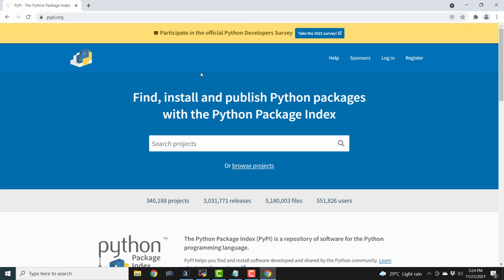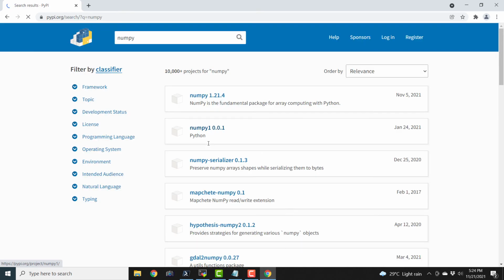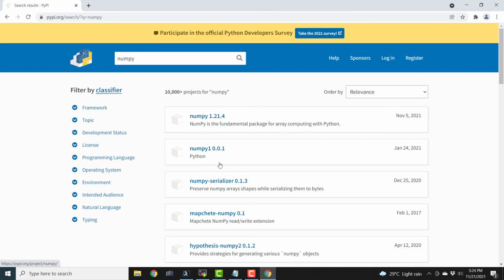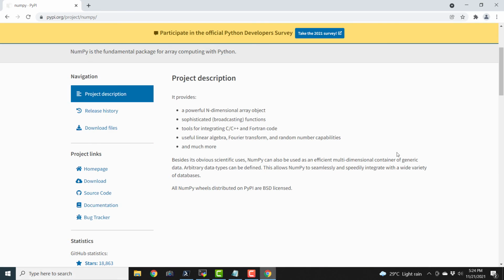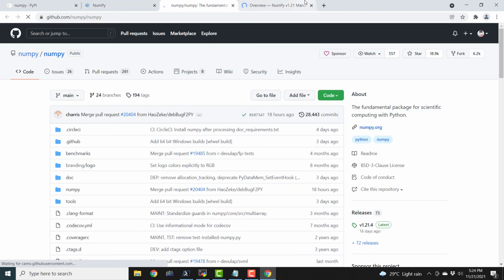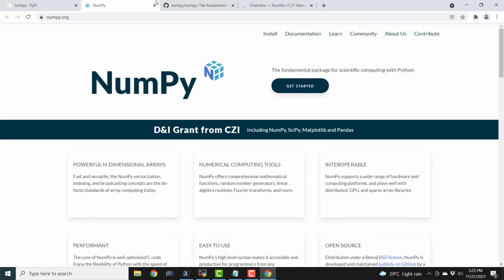So pypi.org is a project related to Python, and basically it is the repository of the libraries and tools for Python programming language. All these libraries and tools, most of them don't come installed with Python programming language. And we can actually search for such projects. So I can just say numpy, and if I hit enter, it is actually going to show us the entry for numpy library. Now, if I click on this, it is actually going to show us all the details of that library. So here we have the project links, we have the home page, we have the source code on GitHub, and here we have the link to the documentation, and it is going to open different websites in new browser windows.